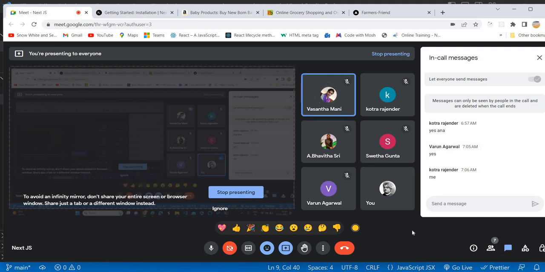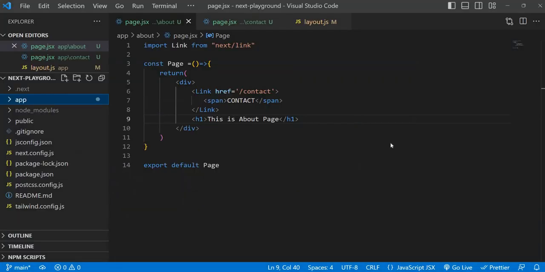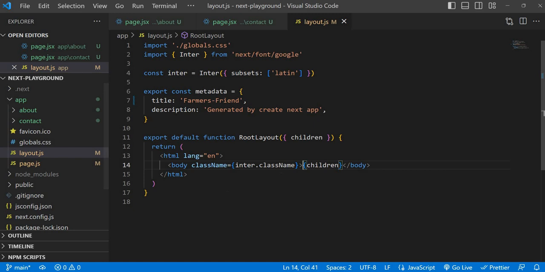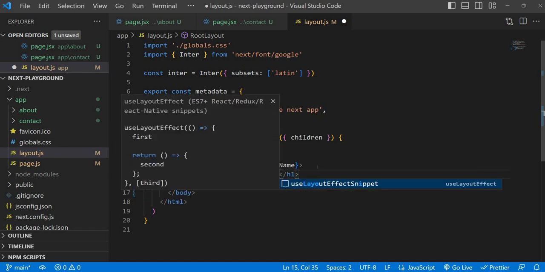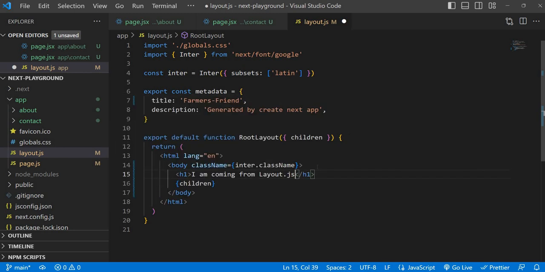Yes, sir. Yeah, it's very simple, but if you just practice, you will understand easily. So even I will show you practically. So here in this body, suppose this is a common thing, right? I'm saying this is the common thing. How to prove that it's a common thing? So here I'm just putting one heading: I'm coming from layout.js file. So just save it.